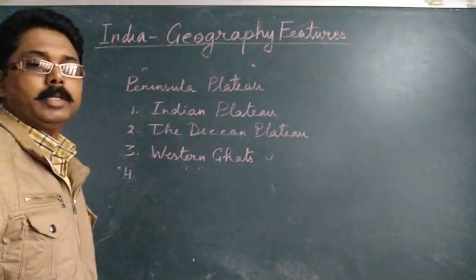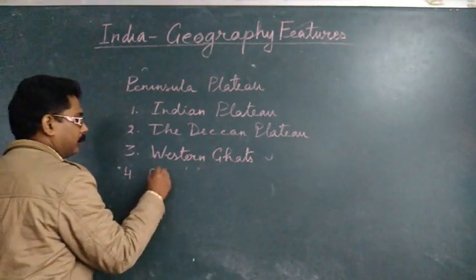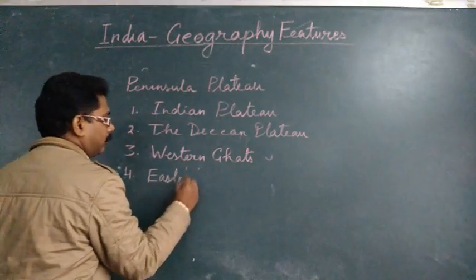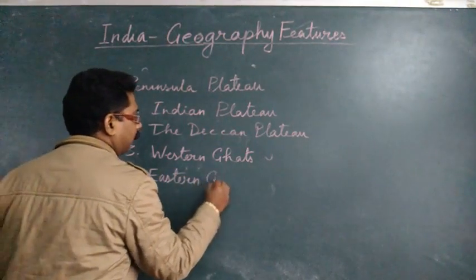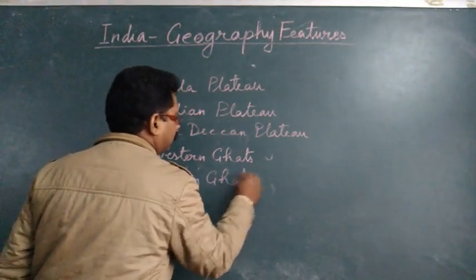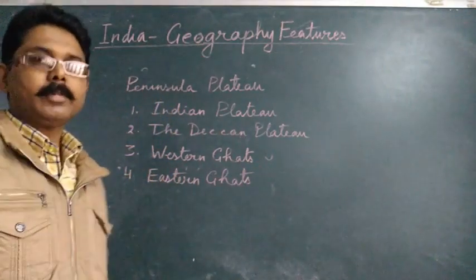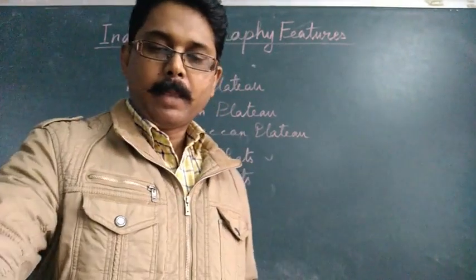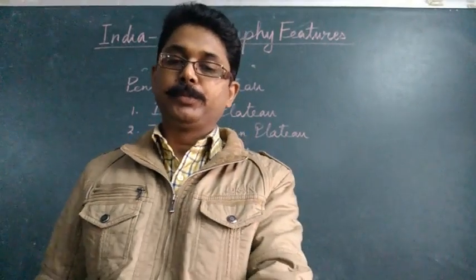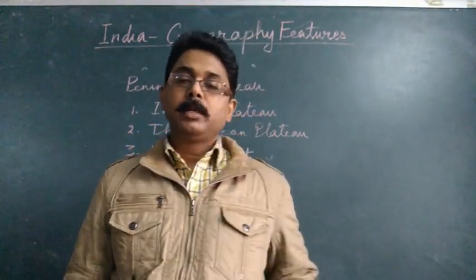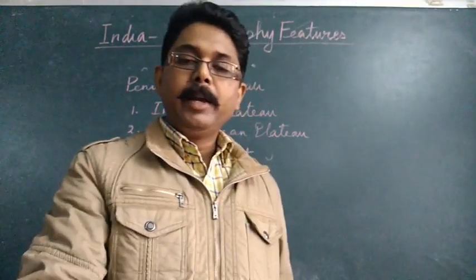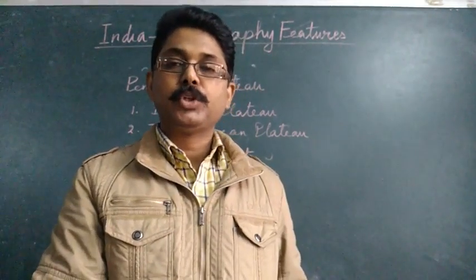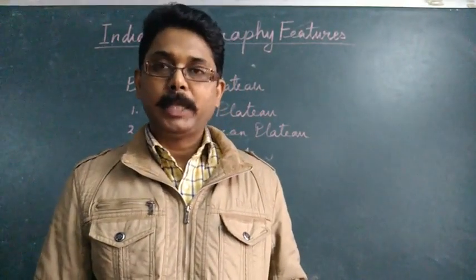And the fourth one is the Eastern Ghat. So let's see about the peninsular plateau. So this Indian plateau is also known as the peninsular plateau.